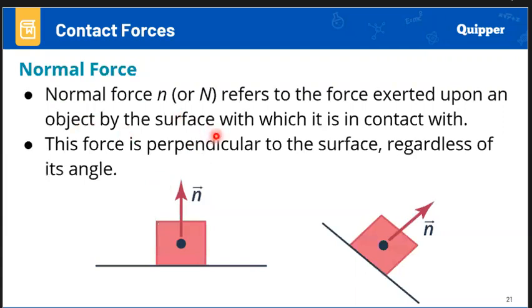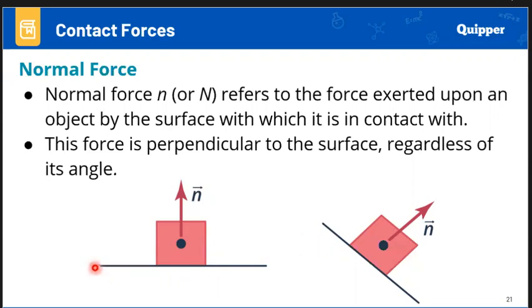So normal force refers to the force exerted upon an object by the surface with which it is in contact. This force is perpendicular to the surface regardless of its angle. So take note, when we talk about a surface, it is any flat object. In this case, the force that you have exerted upon that object is perpendicular to the surface.